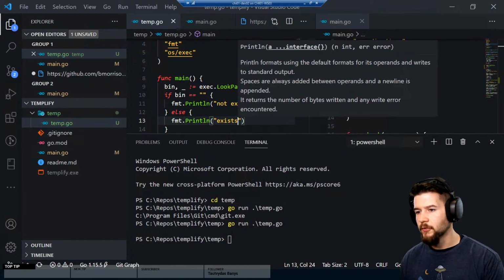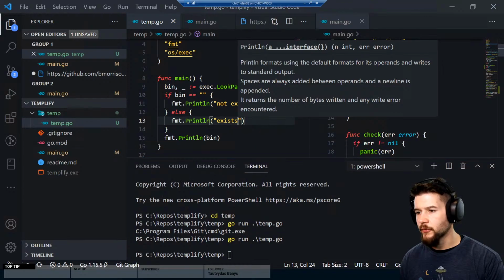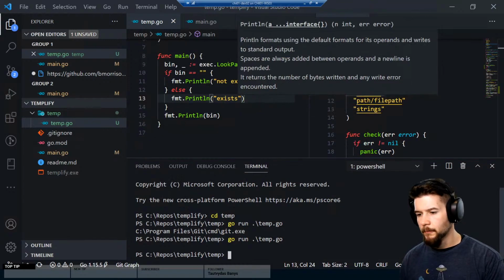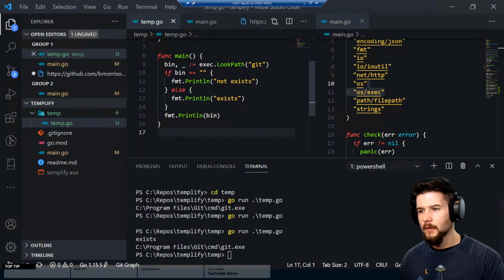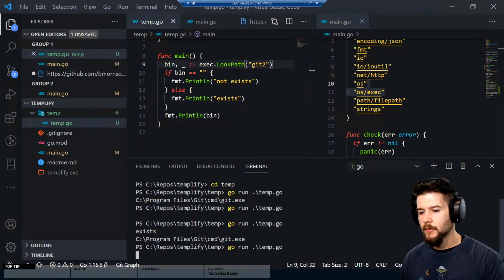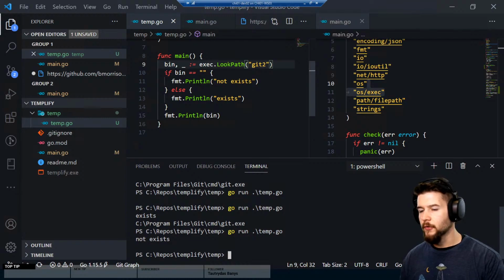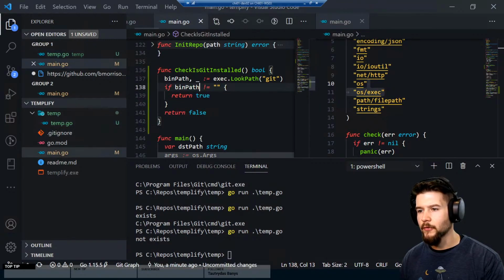This might be some of my JavaScript coming out where I have to check for conditions like this because, you know, in JavaScript there's that whole interpolation thing, or interpolation? That's not the right term. Exists, so that's git. I know git exists. Not exists. Okay, so it is a blank string. Yeah, with JavaScript, it kind of tries to infer different types within each other, and I don't know how Go handles that, so I guess I'm trying to be a little explicit.